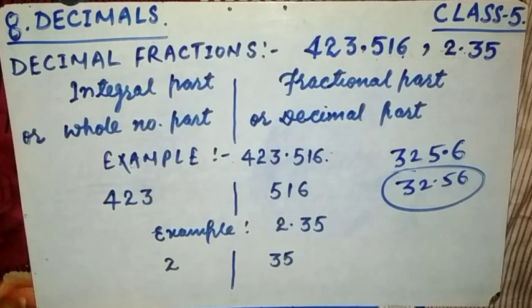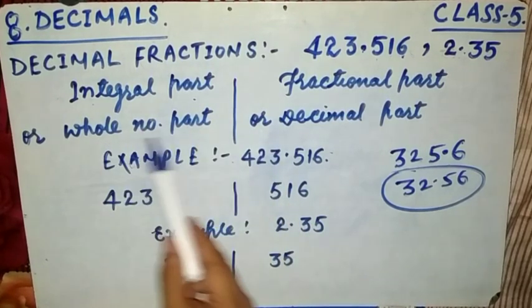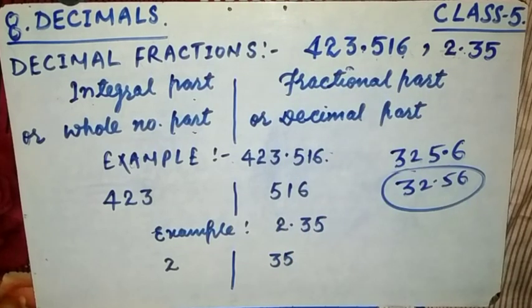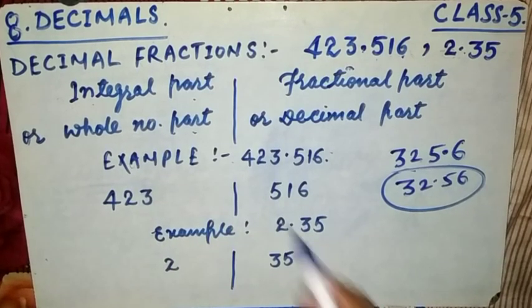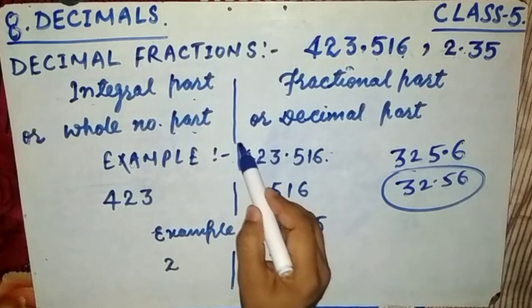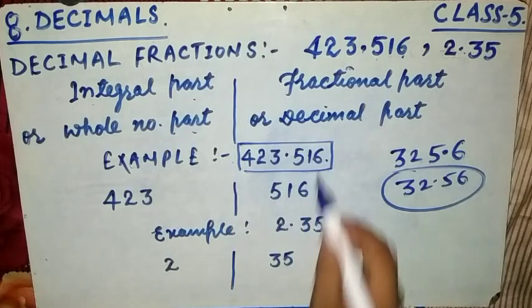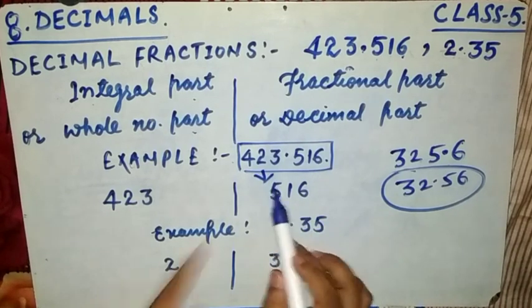Numbers that can be written in decimal form are called decimal numbers or decimal fractions. So in these decimal fractions, students, there are two parts: the integral part or whole number part, both are the same thing, and the fractional part or decimal part. Okay, so what do you mean by the integral part first? Have a look, friends. Now we have taken the example 423.516, and this number could be read as 423.516. So this part is the whole number part, or the integral part.